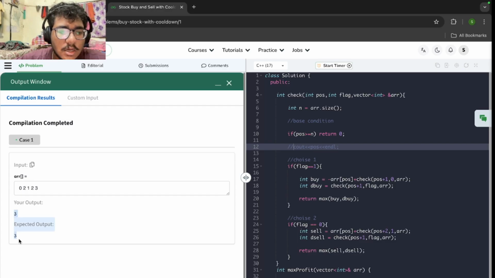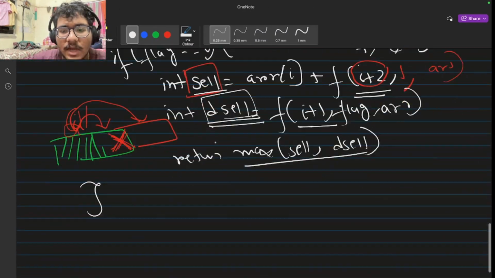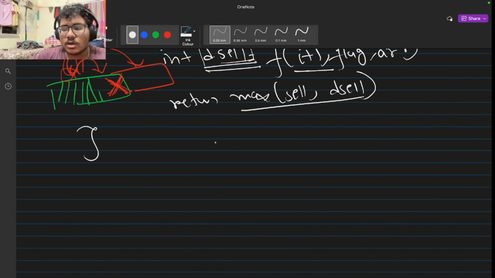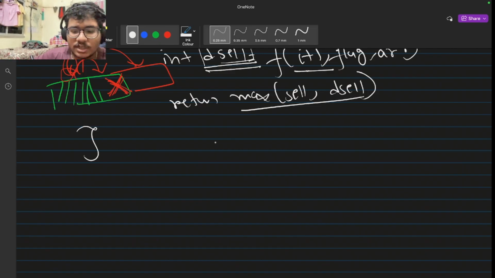I get my highest profit that I can accumulate throughout the different days, that is 3. Now coming to the optimization part, we cannot perform all the defined choices every time we move to the next day, at different states of buy and sell. We cannot perform all the choices. Then the complexity will be exponential, right?